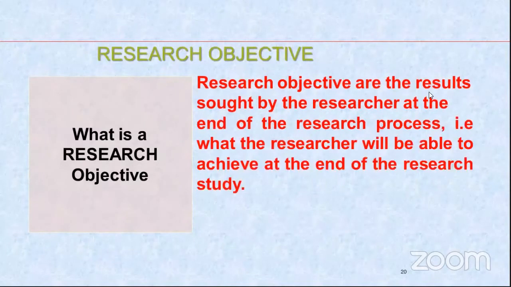Research objectives are the results sought by the researcher at the end of the research process. That is, what the researcher will be able to achieve at the end of the research study. So your research objective should be such that it enables you to understand what you are going to achieve from this.